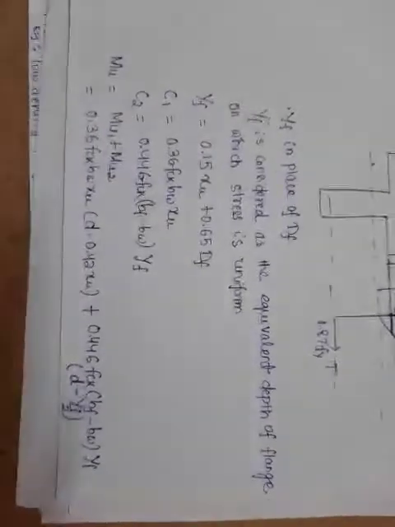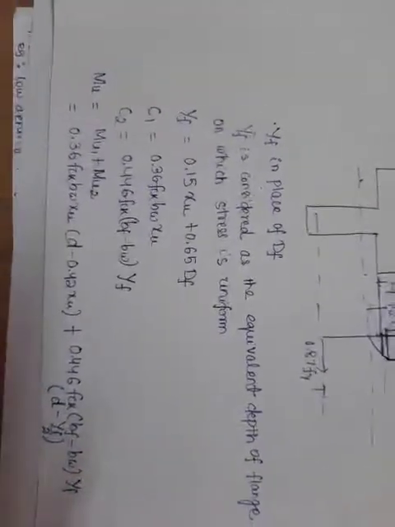In the moment of resistance case also, it is the same. The first part is the same, that is 0.36 fck bw xu, the web portion, with the lever arm d minus 0.42 xu, plus for the flange portion we simply replace Df with Yf. So in this way, when the neutral axis lies in the web, we calculate the moment of resistance.